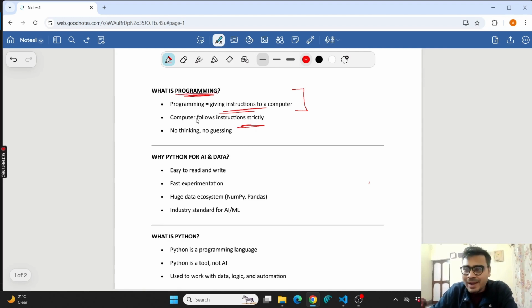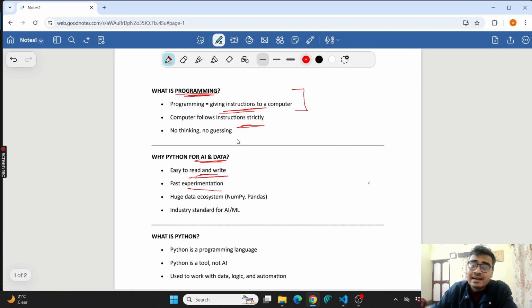Now, why are we using Python for AI and data? First, the most important positive thing about Python is that it is easy to read and write, unlike other languages like Java, C++ and C. Of course, if it is easy to read and write, you can always experiment fast. So it is fast experimentation.